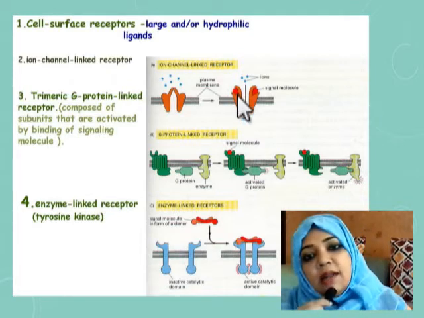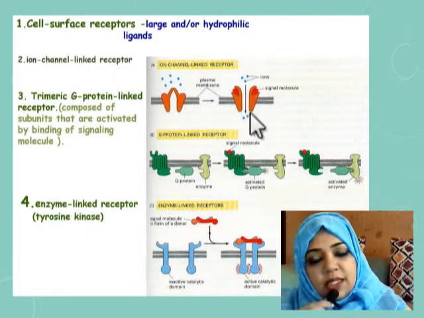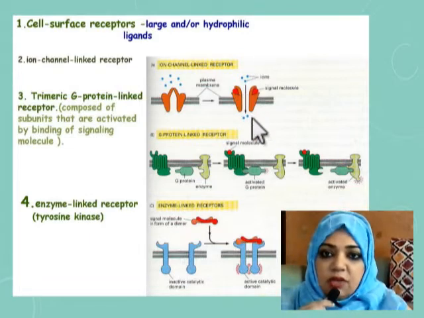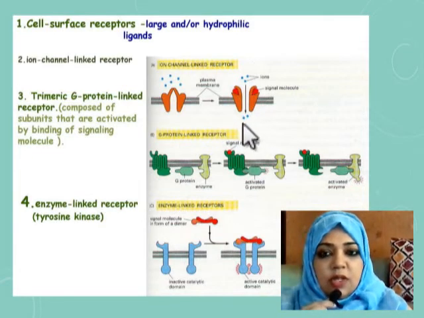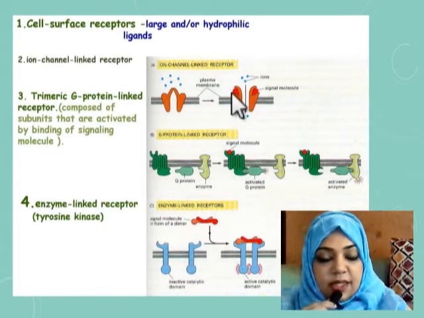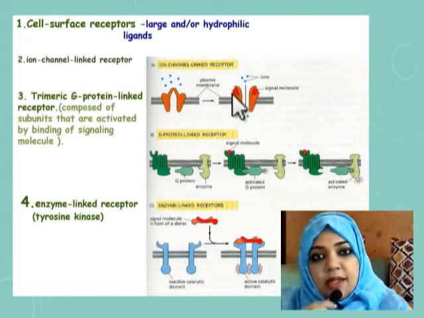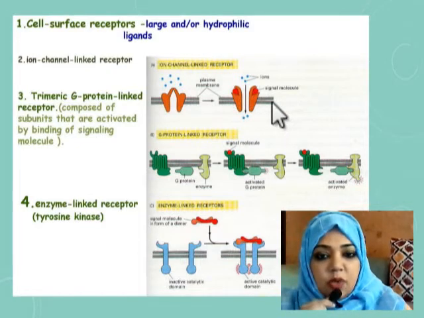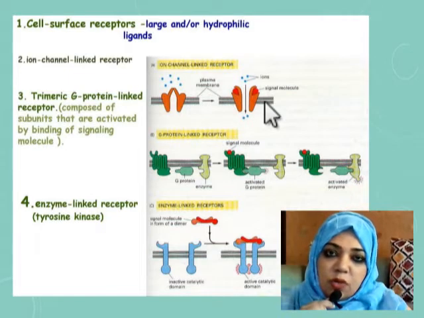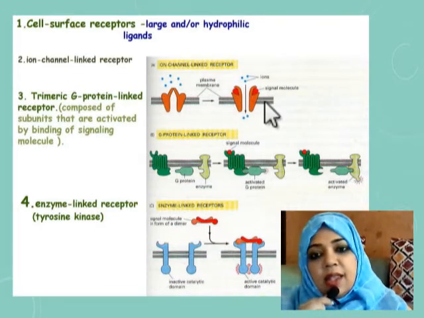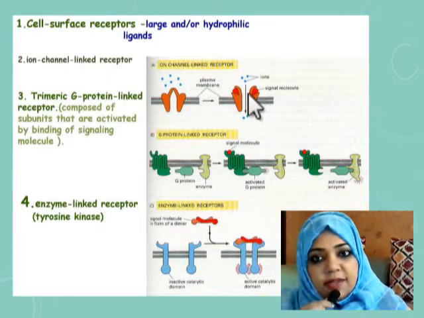The ion channel linked receptor, when the chemical messenger comes and binds with this receptor, it activates the receptor and there is a conformational change and opening of the ion channel, and ions enter inside the cell. In this case these chemical messengers are mainly neurotransmitters. So ion channel linked receptors are mainly for the neurotransmitters and they act by opening or closing the ion channels, and thus they help in rapid transmission of signals.